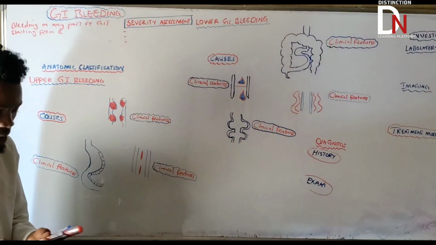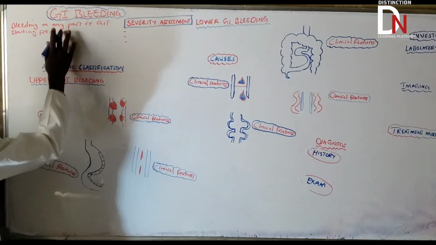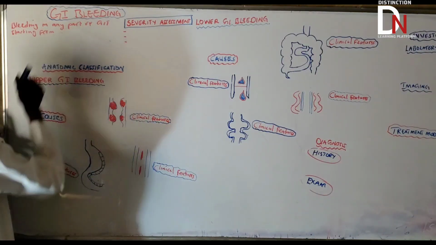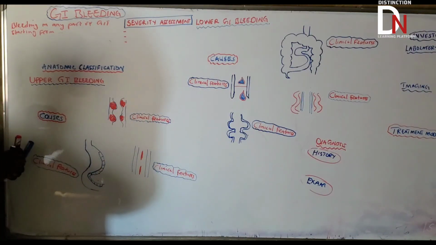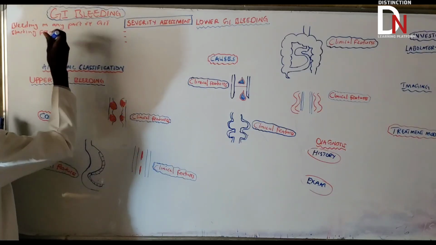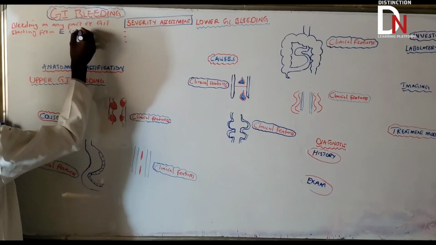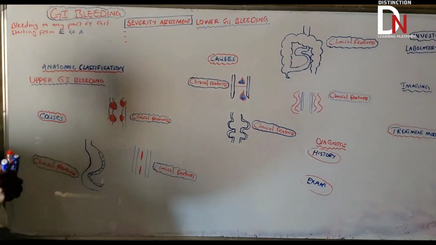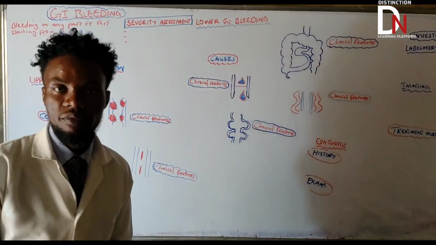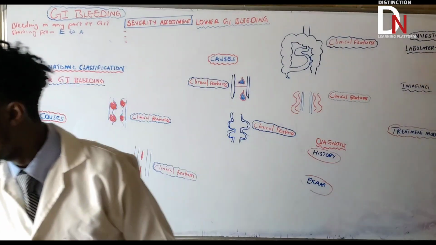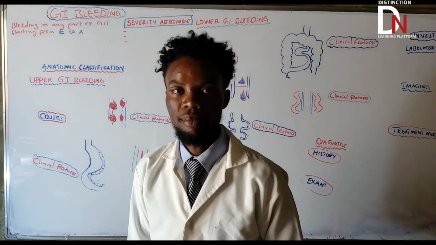Let's just use E for esophagus to make more space. Starting from esophagus to what? Anus. Let's just say E to A. From esophagus to anus, that is what we call GI bleeding.